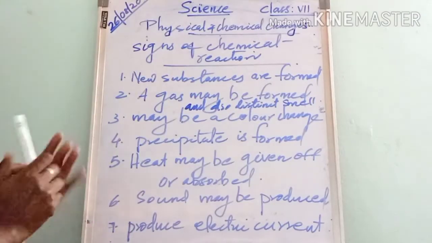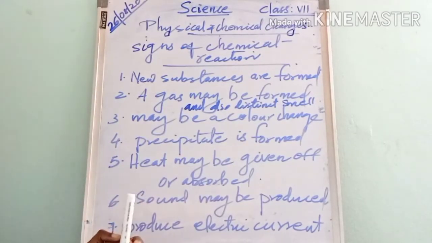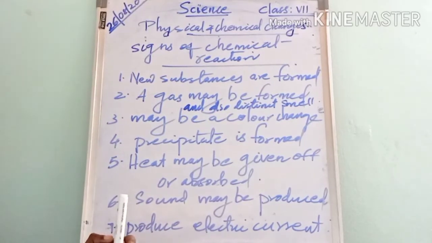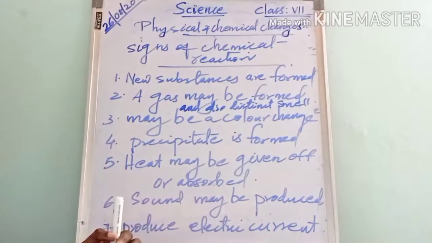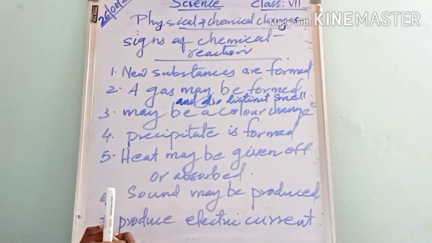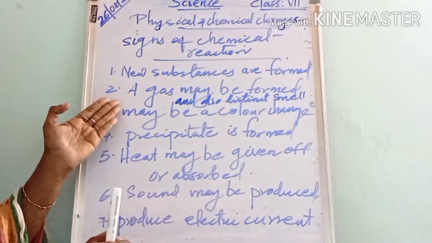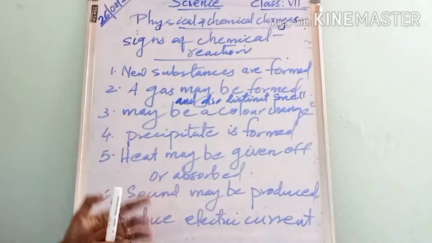Next we can see the signs of chemical reaction. First, as a result of chemical reaction, new substances are formed. Then a gas may be formed, with a distinct smell.